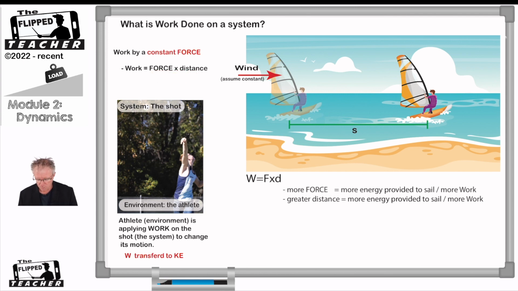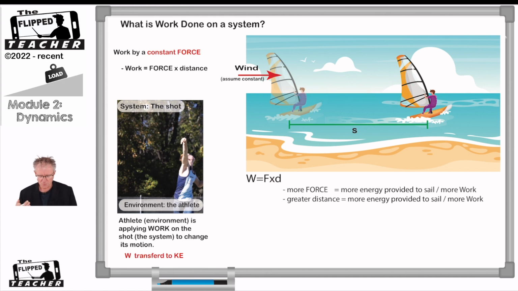Well, here we have a windsurfer. So the windsurfer is our system now, right? The motion of our windsurfer is our system. The environment is outside of that system, and that is a force being applied to the windsurfer. It's transferring energy to the windsurfer. Okay, so work is equal to the force applied times the distance over which that force is applied, and that's causing the windsurfer to change its position.